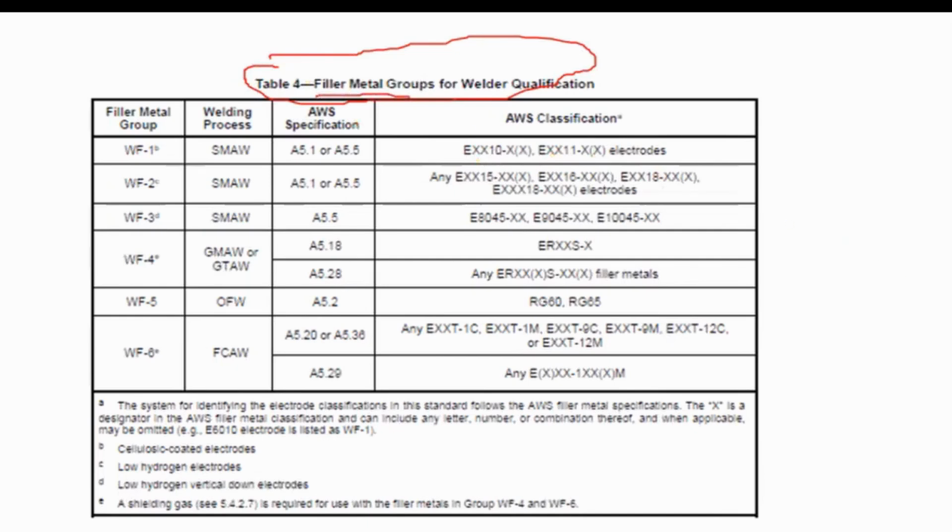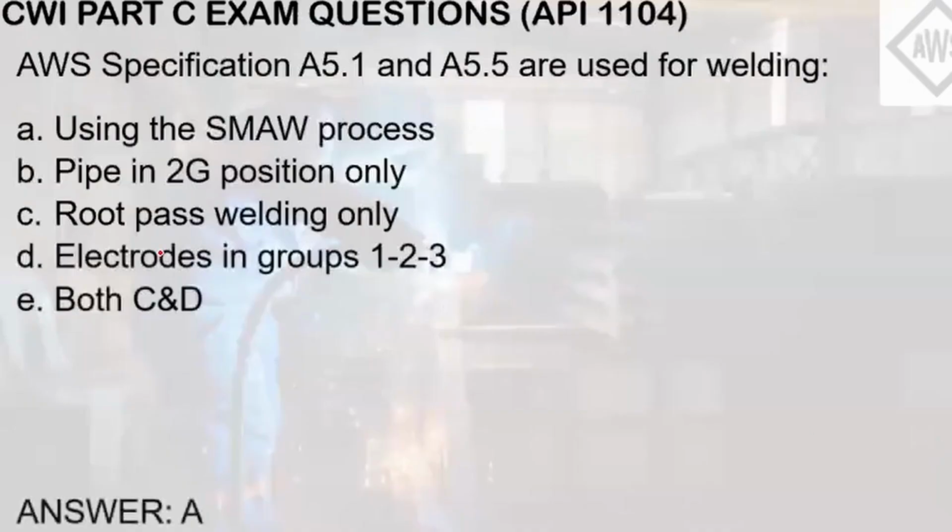It does not matter if this is for weld qualification or for welder performance qualification, the AWS specification remains the same. So from the choices, the answer is letter A. The specification pertains to SMAW, as you can see in this row of the table. A5.1 or A5.5 refers to SMAW. So the answer here is letter A, using the SMAW process.